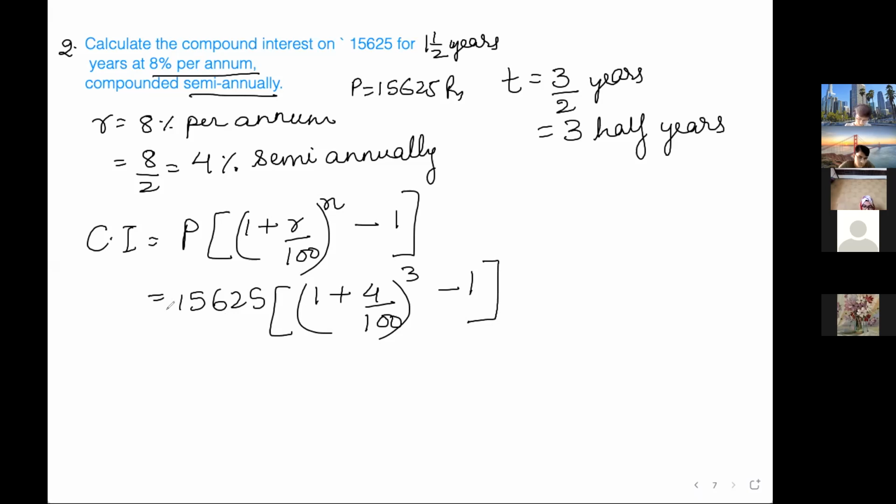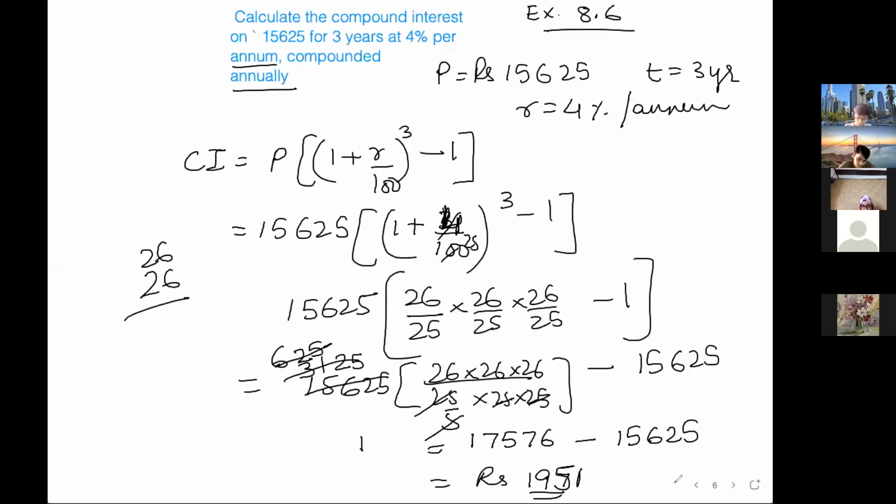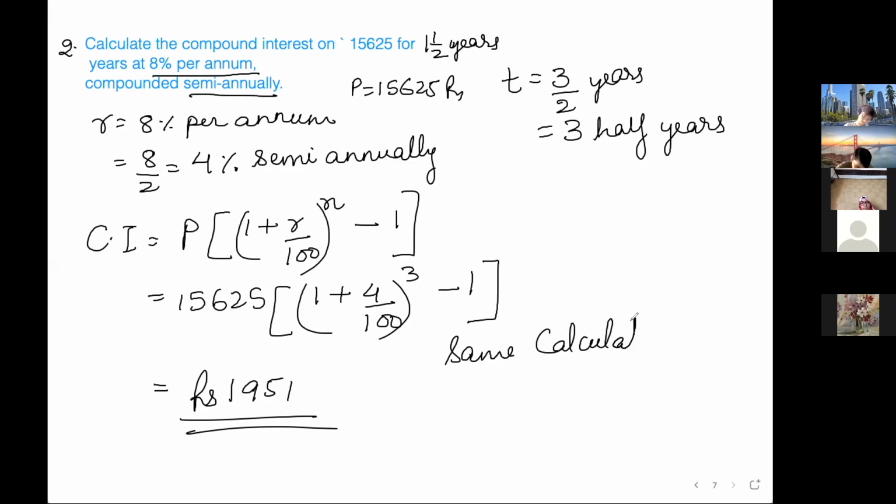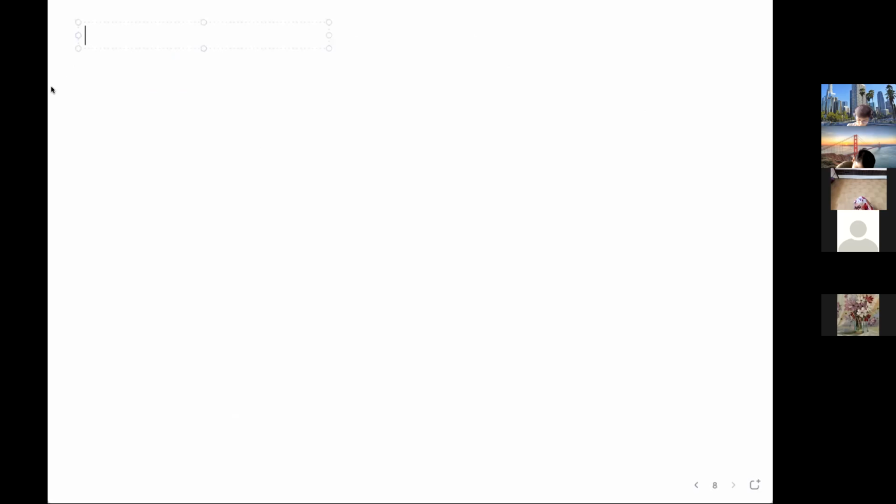See previous question. Yes, exactly same calculation. So you will get the same answer, 1951 rupees. Okay. Only question is different. You have to change it, rate and all. So same calculation as question 1. Okay. So answer rupees 1951. Next, question number 3.